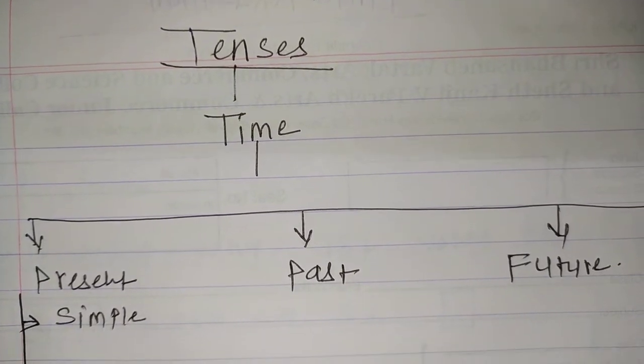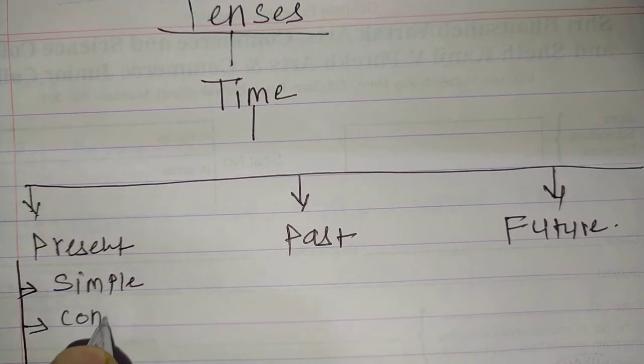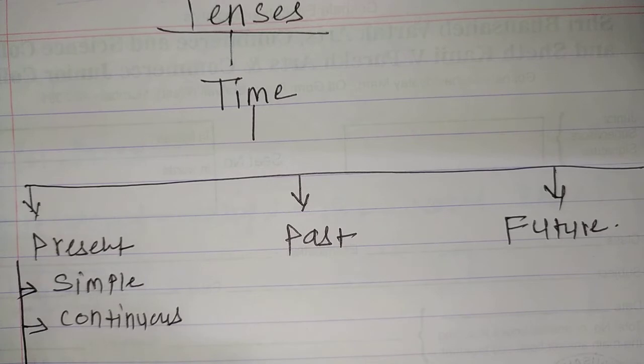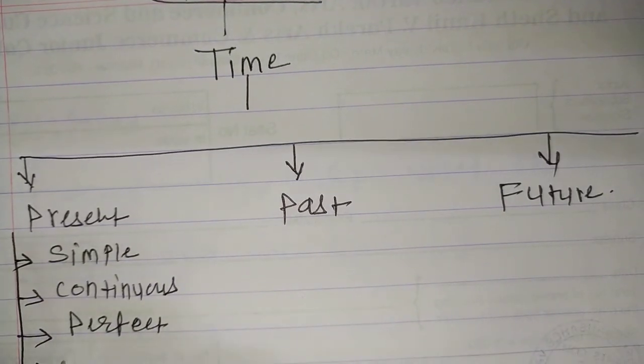Then present continuous. Then present perfect, and last is perfect continuous.